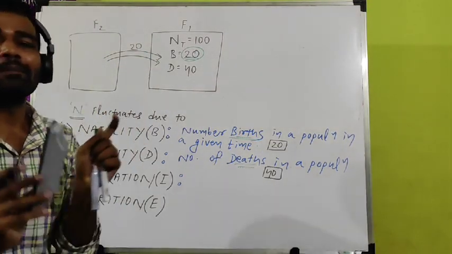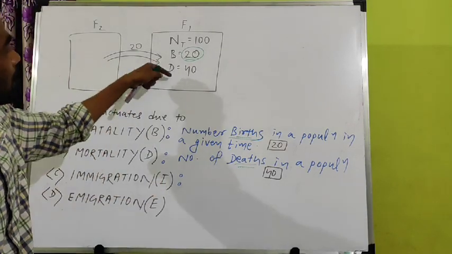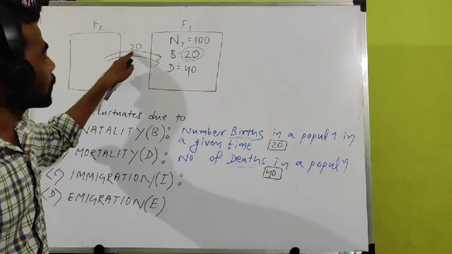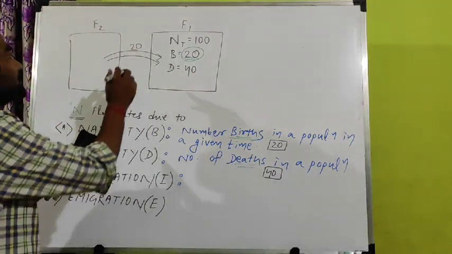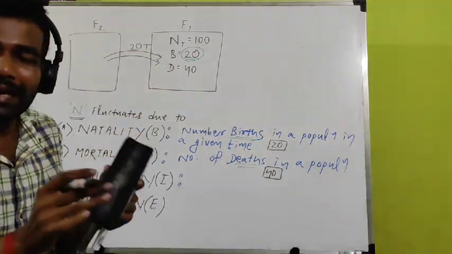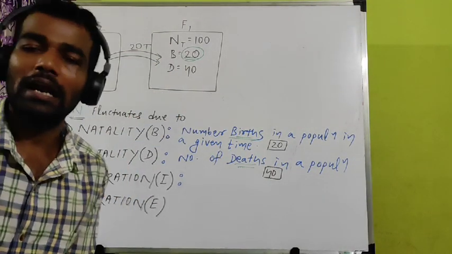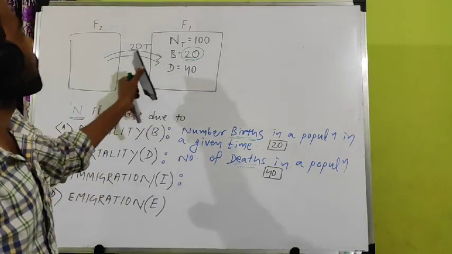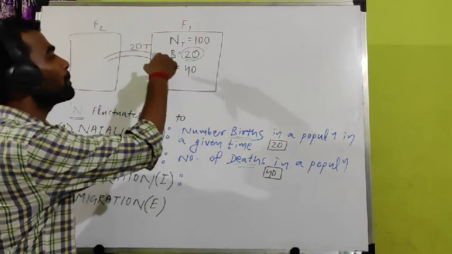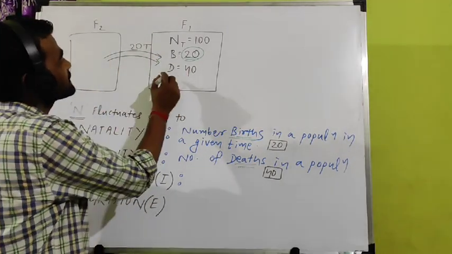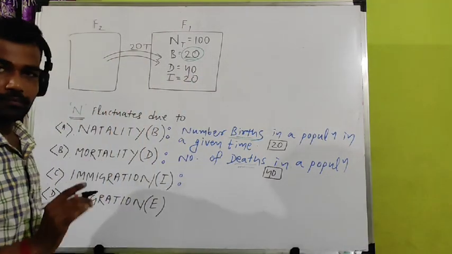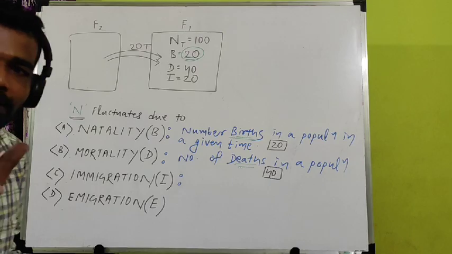This is called immigration. This 20 inward movement, inward, because these 20 tigers which will come to this forest will settle in this forest for their lifetime, because they left their forest. So that's why these 20 tigers come from another place to this population. It's called immigration. So I can write immigration is 20, I equals 20. So what will be the definition of immigration?